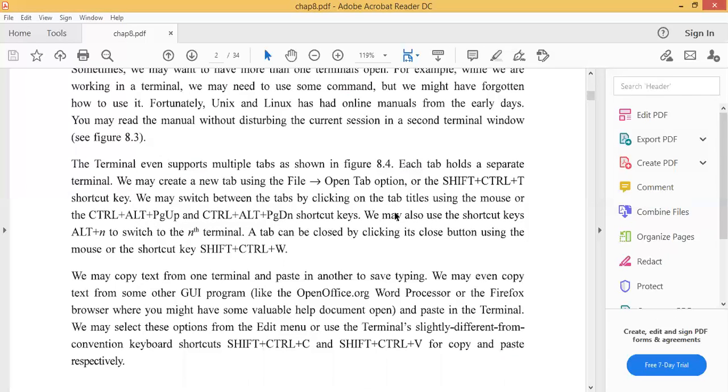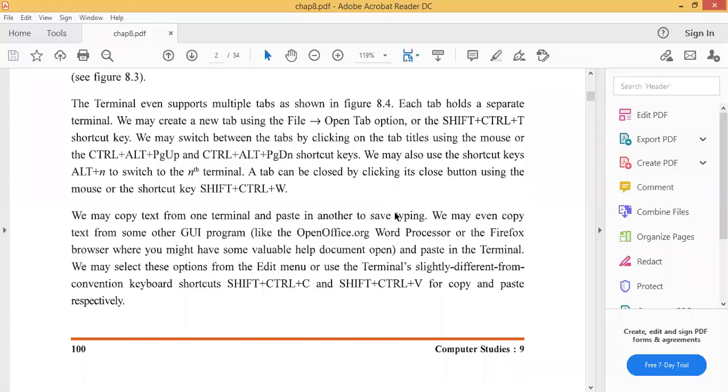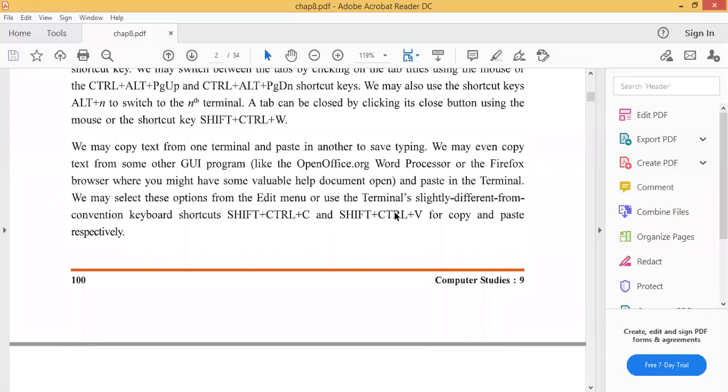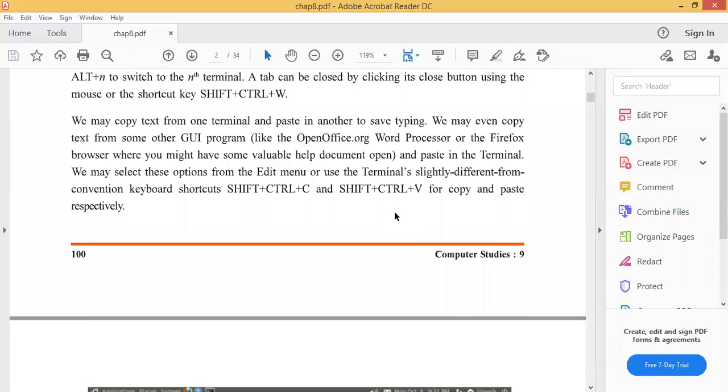Shift Control W closes a tab. We may copy text from one terminal and paste it in another to save typing. We may even copy text from some other GUI program. You must be familiar with this word. What is GUI? Graphical User Interface. We are working in Linux. We are working with terminal. These both are new words for you. What is Linux? Linux is an operating system. What is GUI? Graphical User Interface. Windows is a graphical user interface. Linux is both GUI as well as CLI.